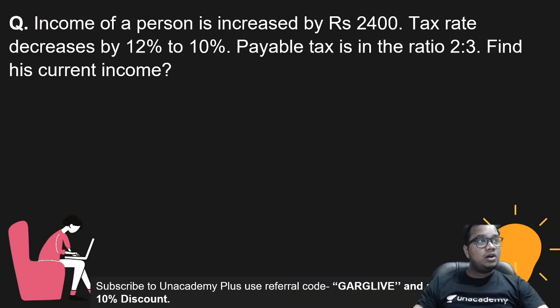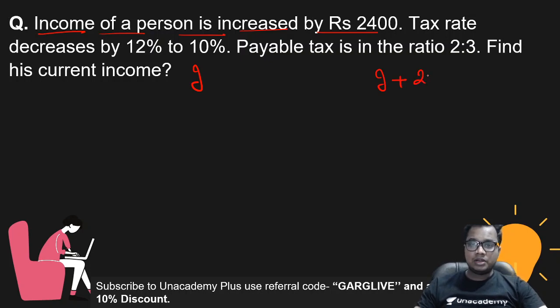Now, the last session's homework question: the income of a person is increased by 2400. So the income becomes income plus 2400. And the tax rate decreased from 12% to 10%.